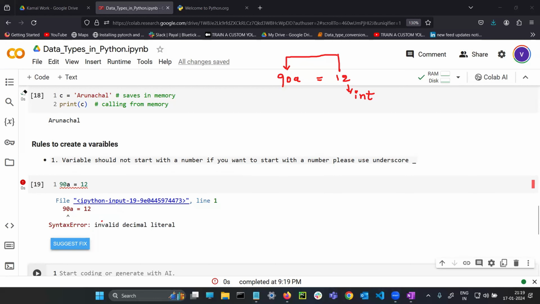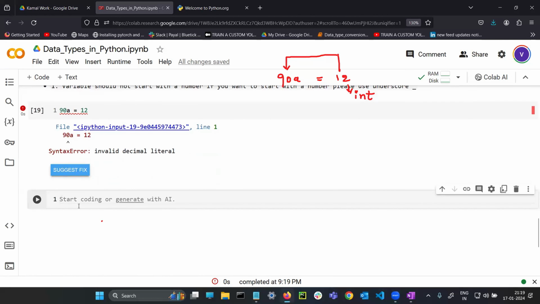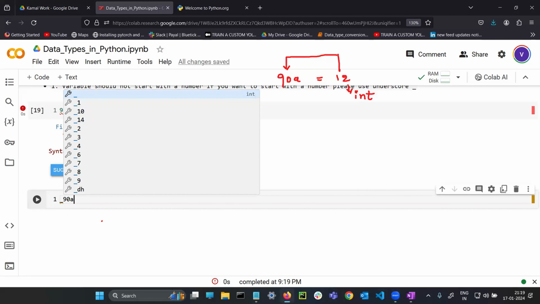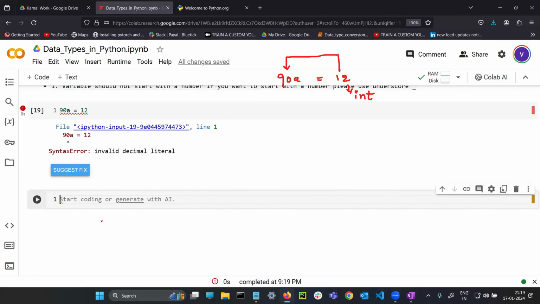If you want to start with a number, please use underscore, which means shift and the button beside 0. Underscore 90A is equal to 12. This is possible. If you write an underscore, it will be treated as a variable.